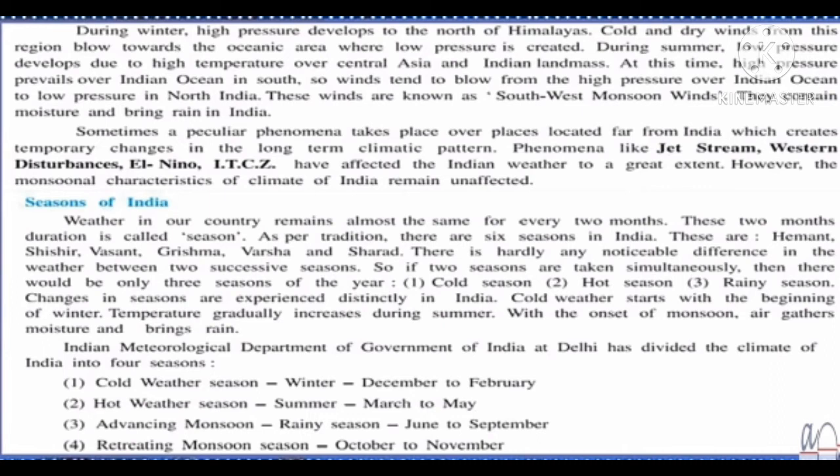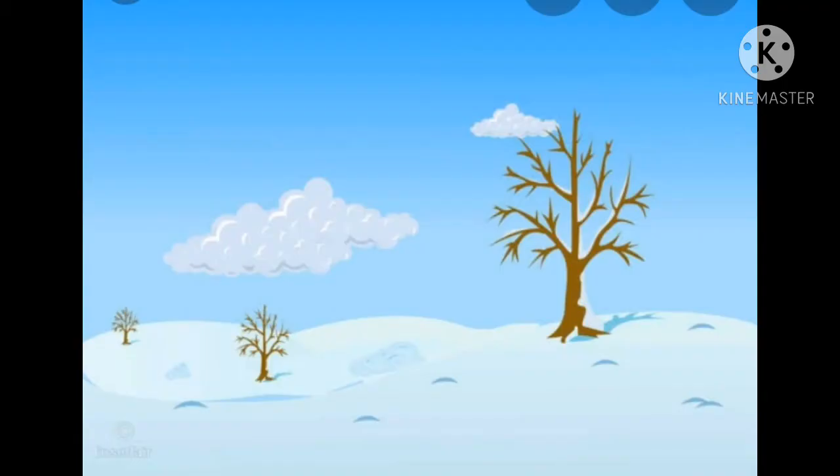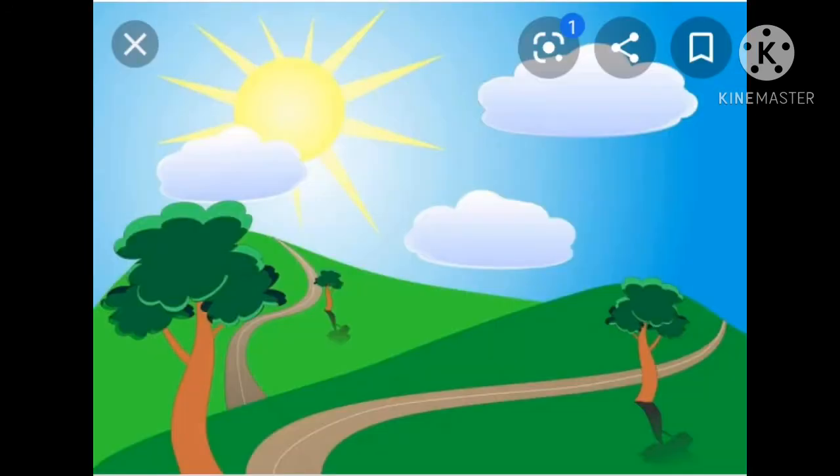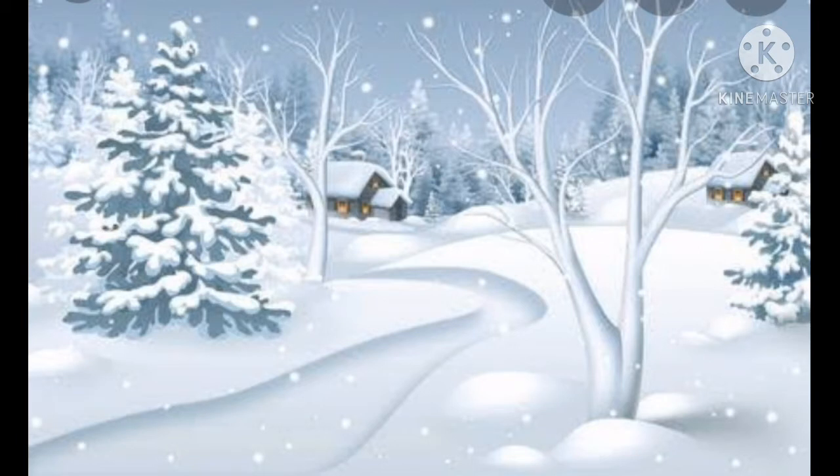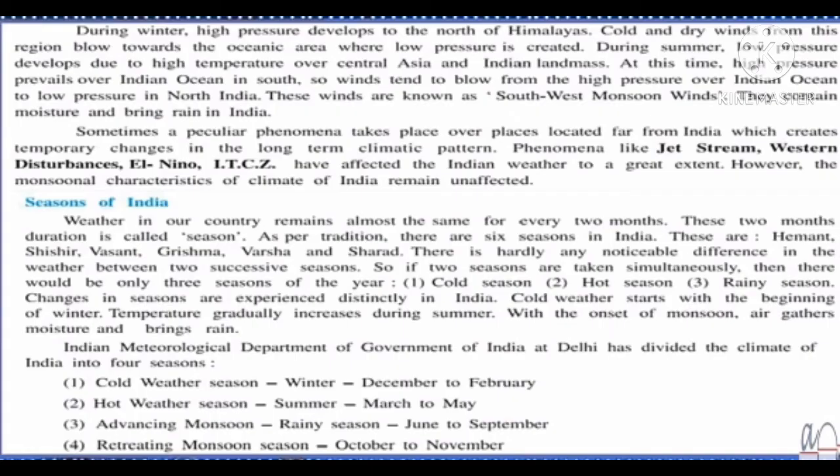There is hardly any noticeable difference in the weather between 2 successive seasons. We can't even notice that much difference between 2 successive seasons. So, if 2 seasons are taken together, then there would be only 3 seasons of the year. As we count 2 seasons together, there are only 3 main seasons. And which are they? First one is cold season, second is hot season and third is rainy season. Winter, summer and monsoon.